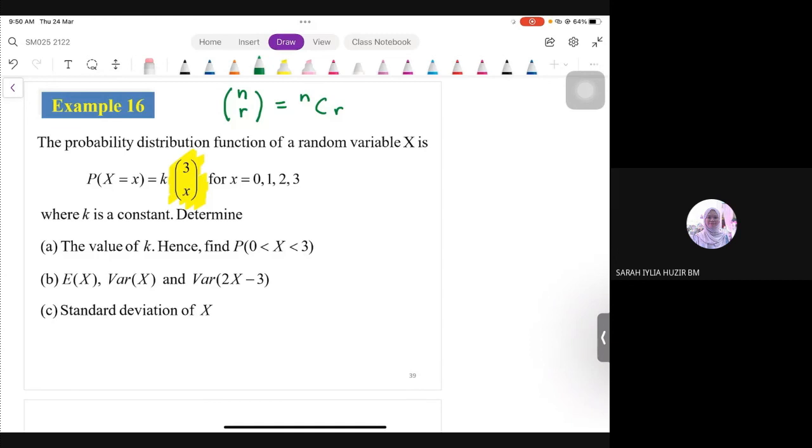Itu notation lain dia. Selain NCR dia boleh guna dalam bracket macam tu, NR. Memang boleh kat NCR sahaja. NPR tak ada. NPR kita tak boleh rewrite dalam bracket ni. So kadang-kadang orang cakap mana tahu NPR ke NCR, tak ada. NCR je yang boleh dalam bracket macam ni. NPR dia takkan tulis dalam bracket macam tu. Okay. Alright, dah clear?